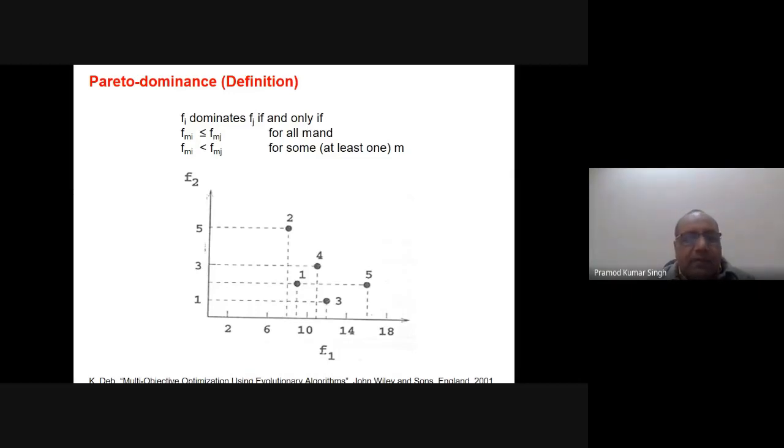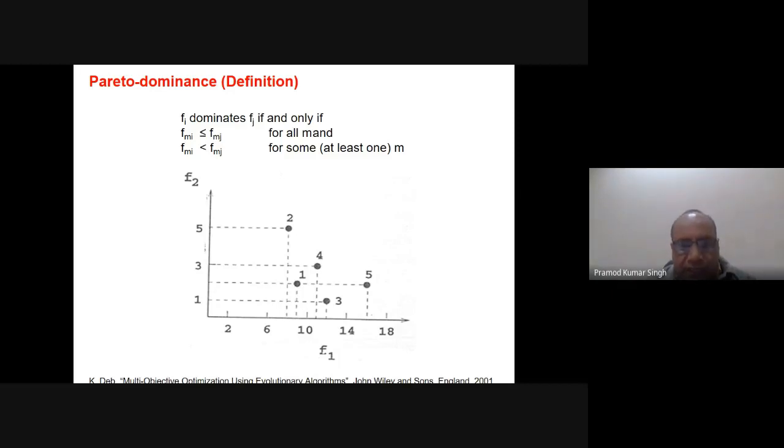This is the concept of dominance. I have written here the Pareto dominance. So this is the dominance concept. And what the dominance concept is, is written here. With the help of the dominance concept, we get a Pareto optimal set. And how we do that and why it happens is here in this example.